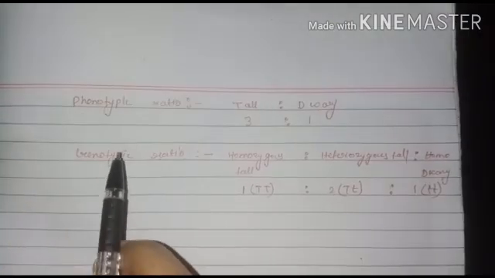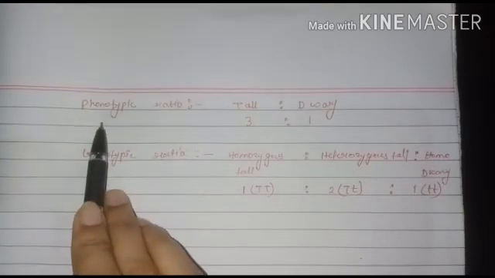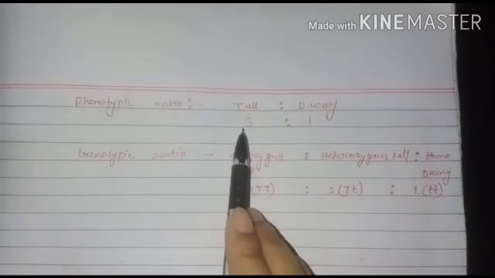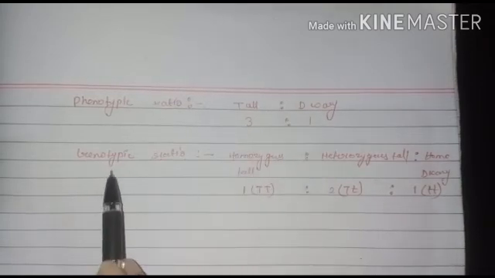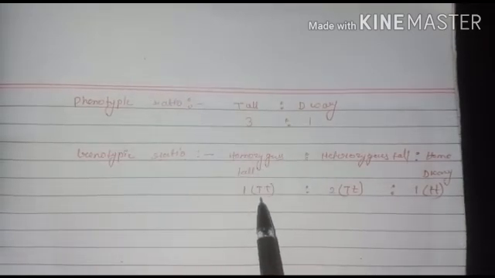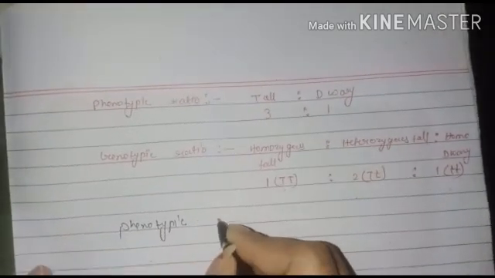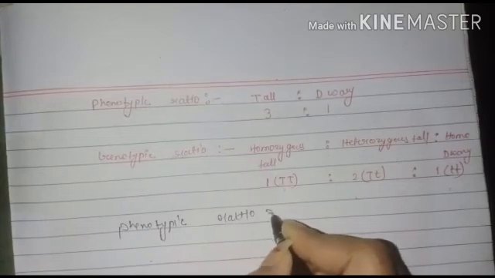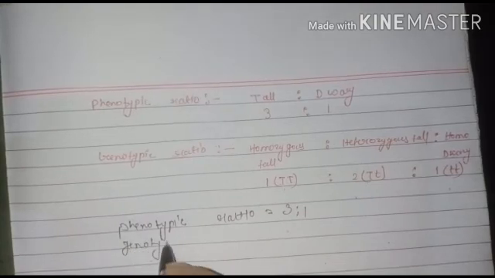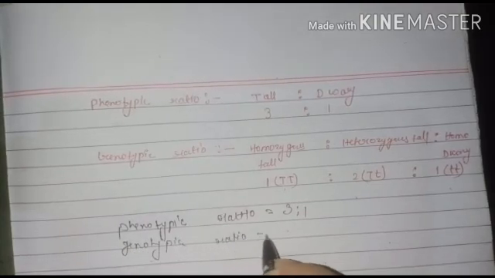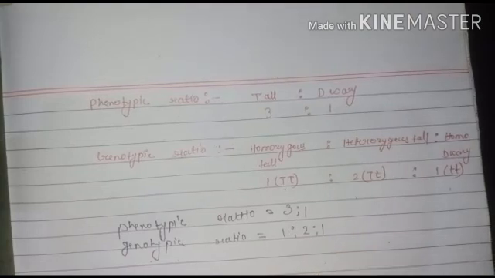So the question always arises: what is the phenotypic ratio of a monohybrid cross? Phenotypic means physically: we get 3 tall plants and 1 dwarf plant, so the phenotypic ratio is 3:1 for a monohybrid cross. The genotypic ratio is 1 homozygous tall, 2 heterozygous tall, and 1 homozygous dwarf, so 1:2:1.